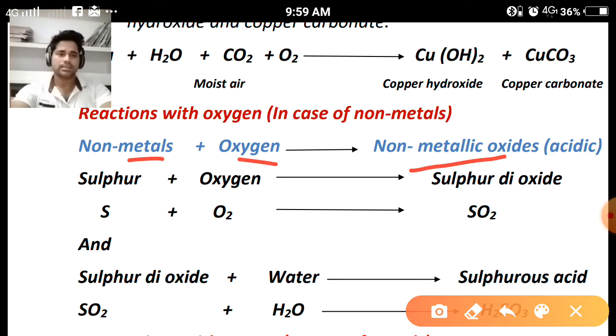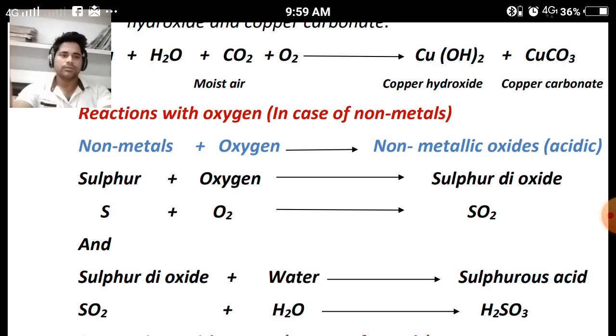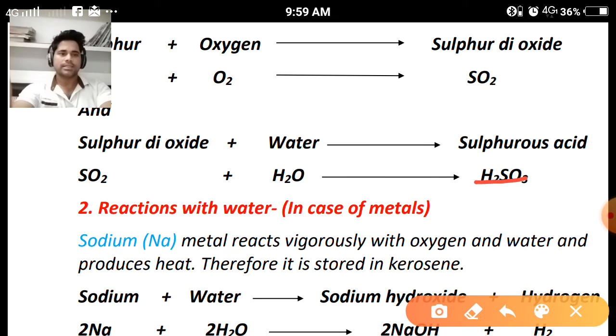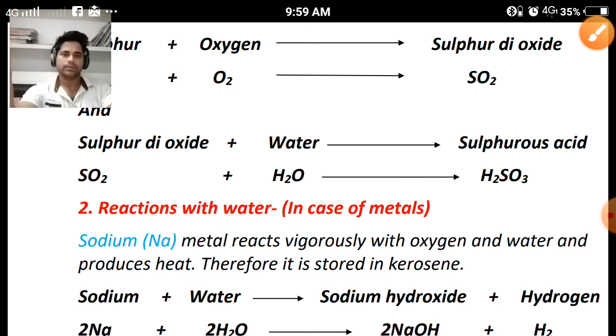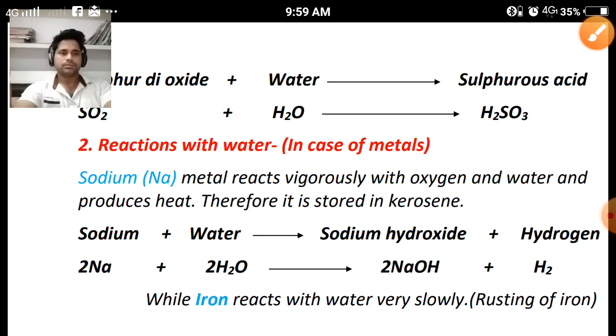Clear? Next example: when sulfur reacts with oxygen, it forms sulfur dioxide, and immediately this sulfur dioxide reacts with water and sulfurous acid is formed. By seeing the term sulfurous acid, the nature is acidic. Clear? The second property we are taking: what happens when metals react with water.